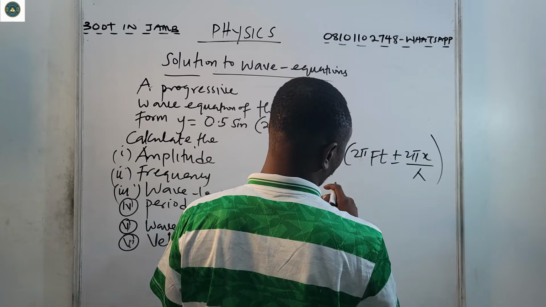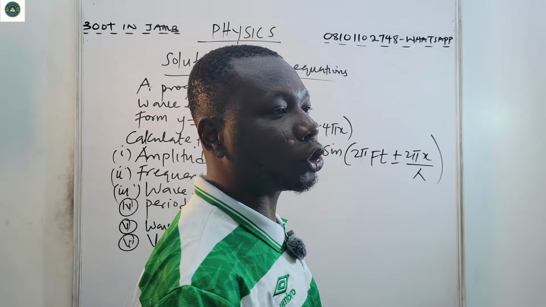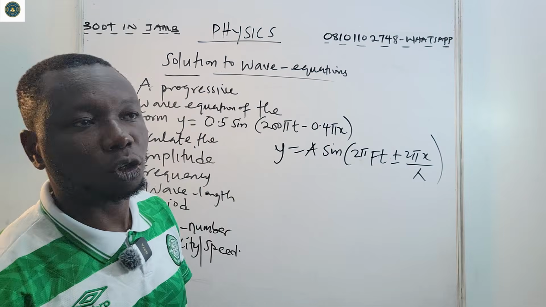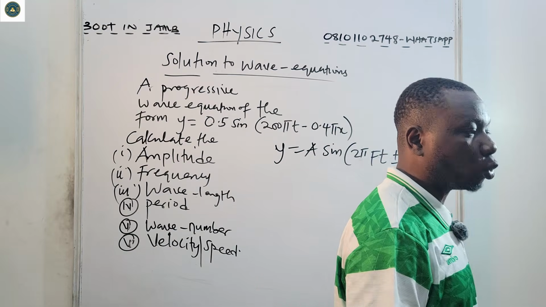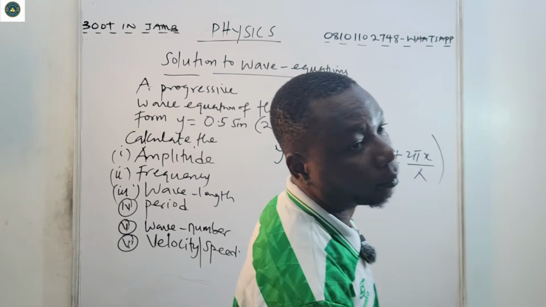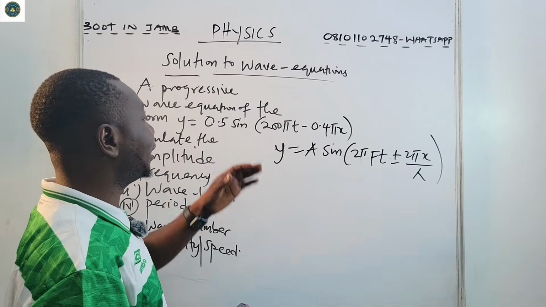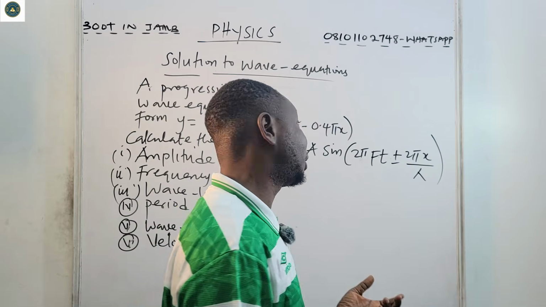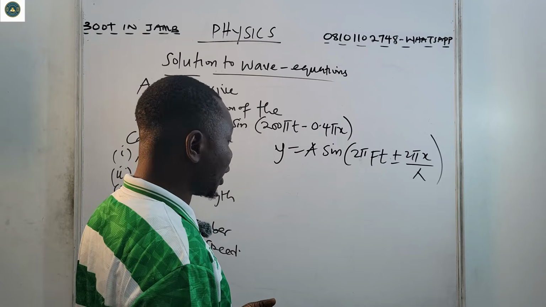What you do generally is comparison. You compare the given equation with the general equation. It's not something much difficult.